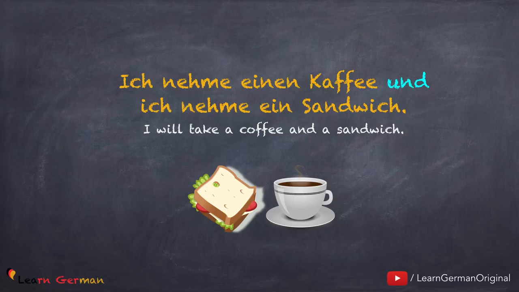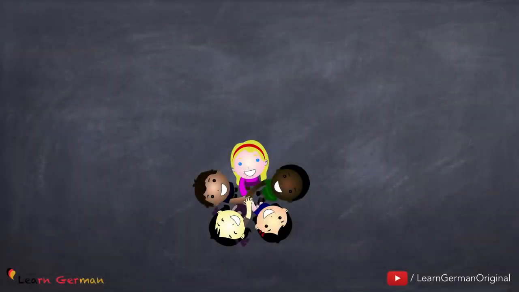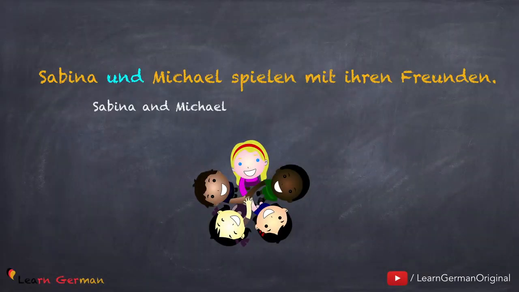Now in this case, since the verb and the subject for both the sentences are the same, we don't need to repeat them. We would say: Ich nehme einen Kaffee und ein Sandwich. Here's another example with the conjunction und. Sabine und Michael spielen mit ihren Freunden.